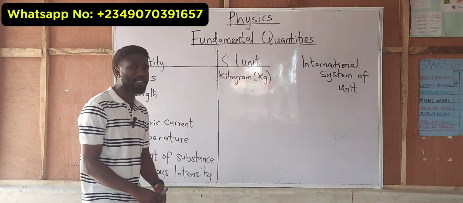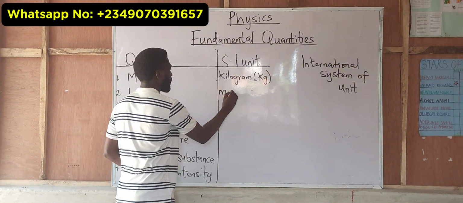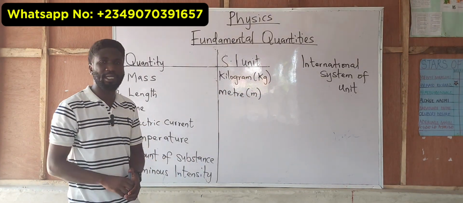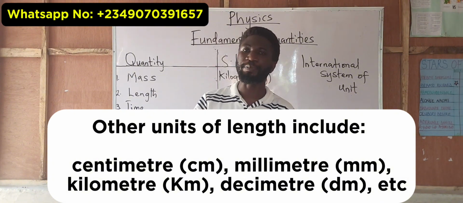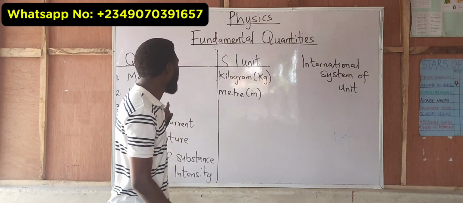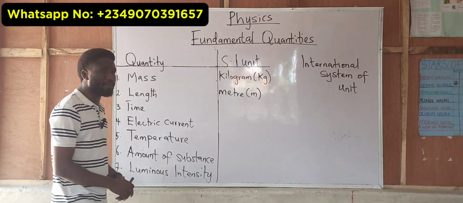Then we have length. The SI unit of length is meter. We have other units of length, such as centimeter and millimeter, but the SI unit of length is meter. Then we have time.